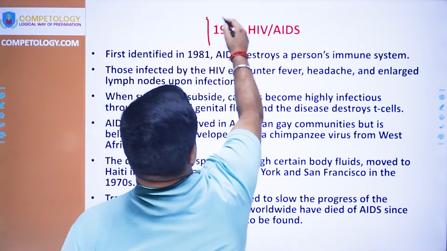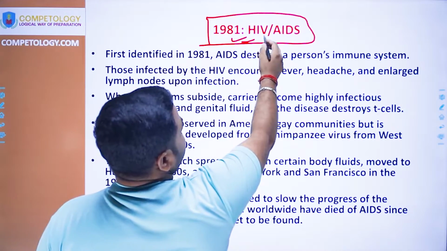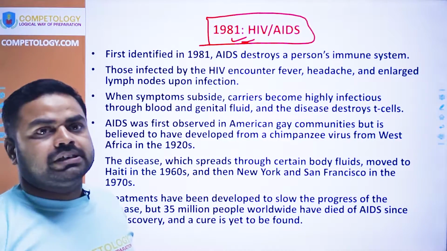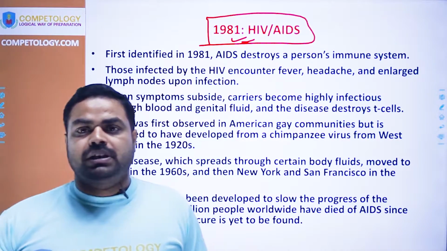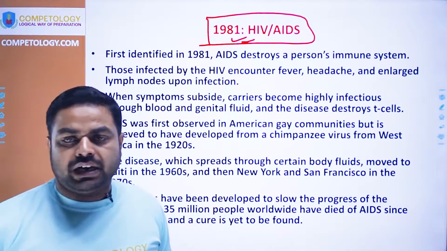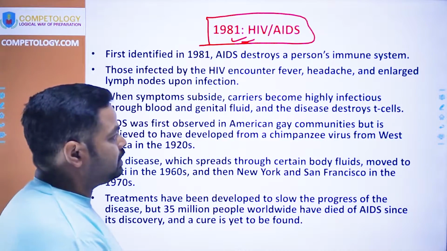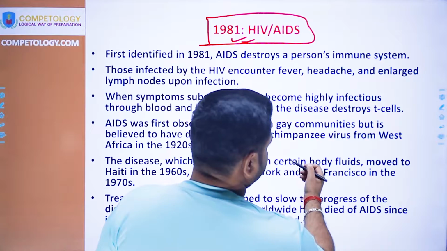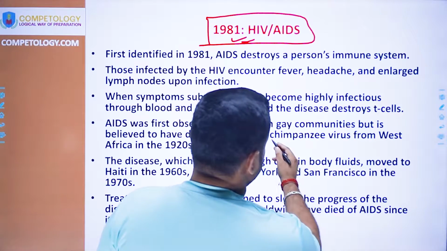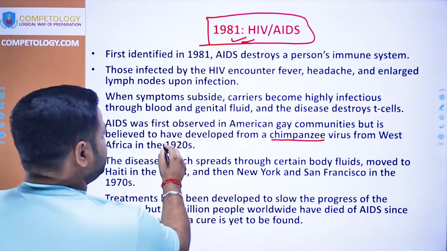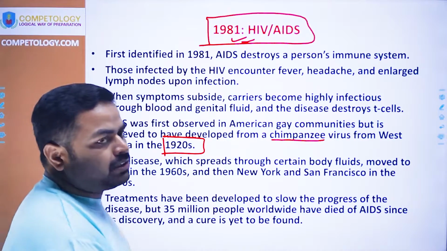Thereafter, 1981, HIV AIDS. In 1981 HIV AIDS got detected as a pandemic, but it had surfaced in a chimpanzee in West Africa in the 1920s.